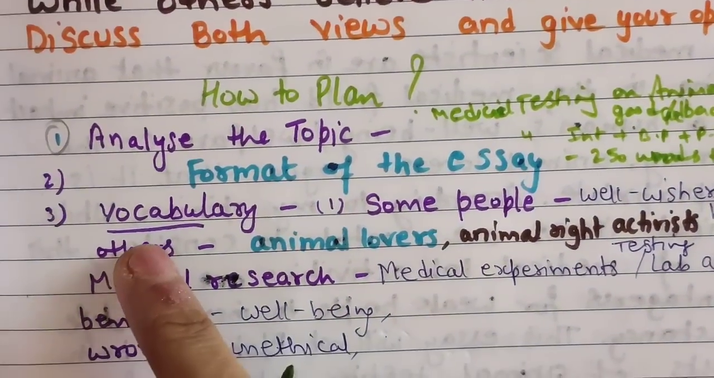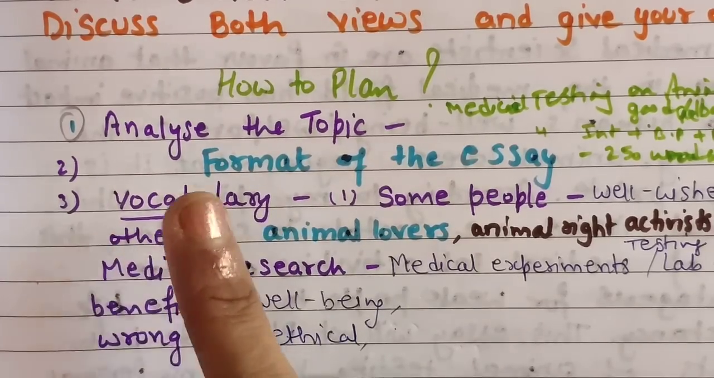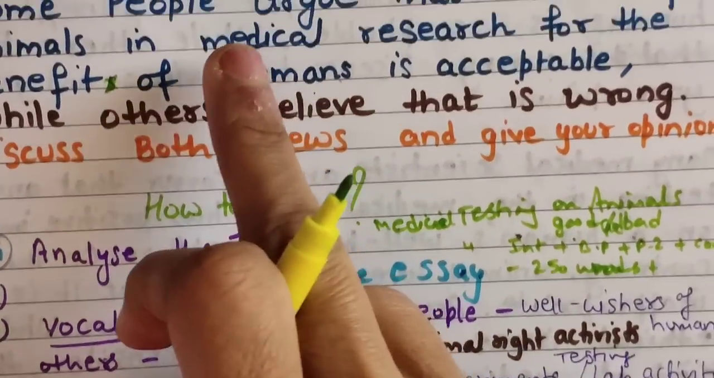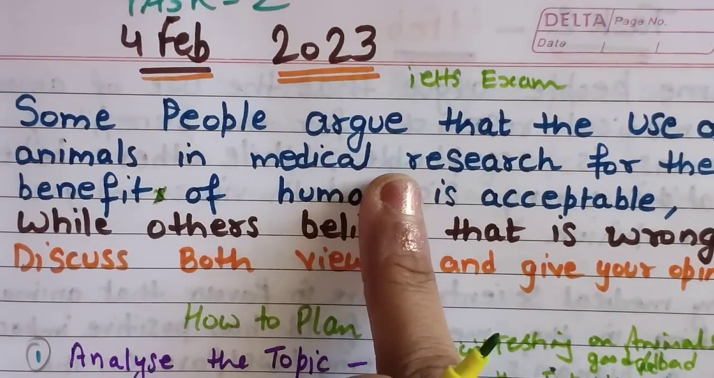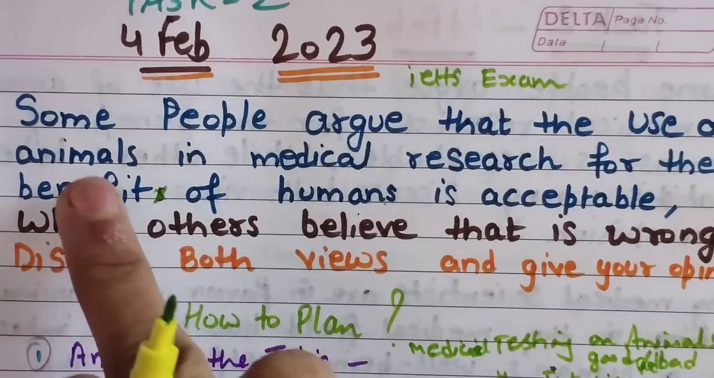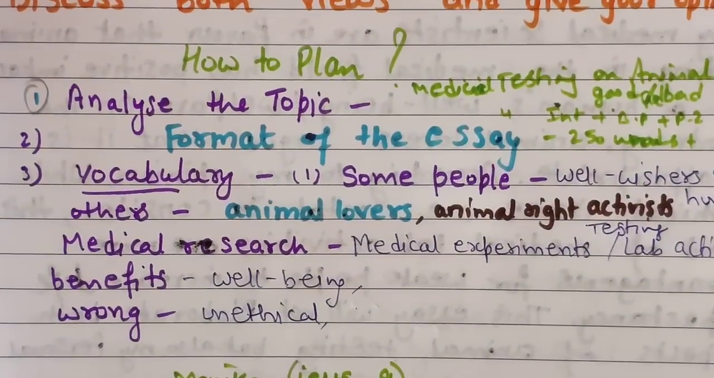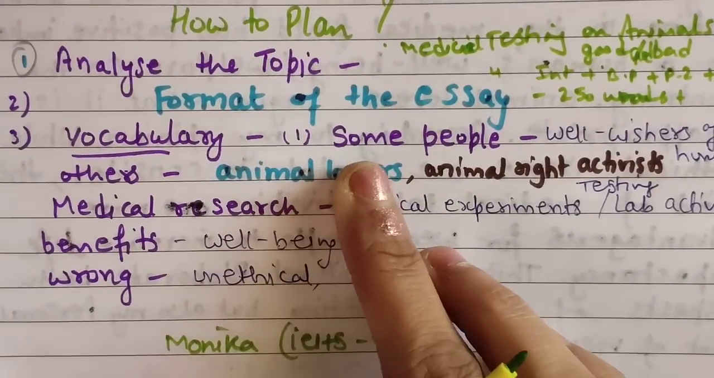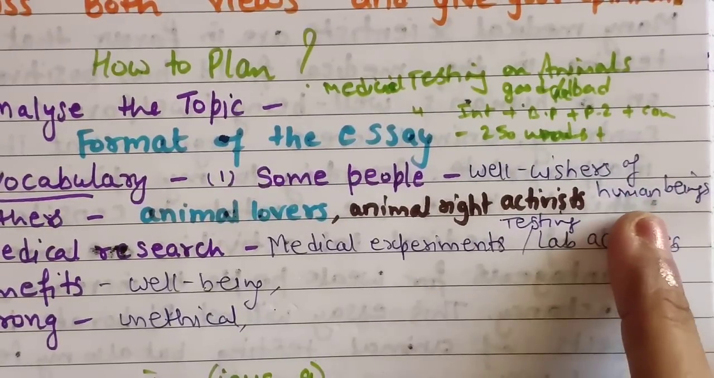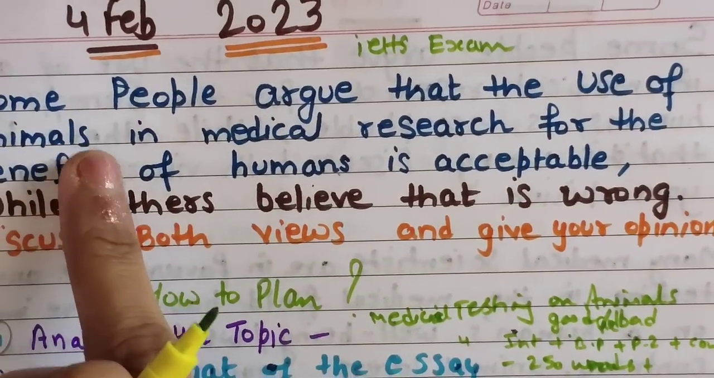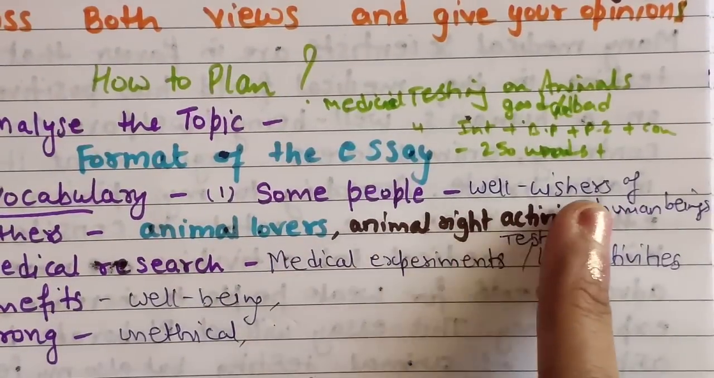Now after that, first this we have done, second we do vocabulary. What vocabulary can you use for these special words, because every time we are not going to use the same kind of words in the essay: medical research, animals, humans, acceptable. I will tell you what kind of words you can use. For "some people", well-wishers of human beings, because in the first point of view they are talking about the benefits of humans. That's why I have written well-wishers of human beings.